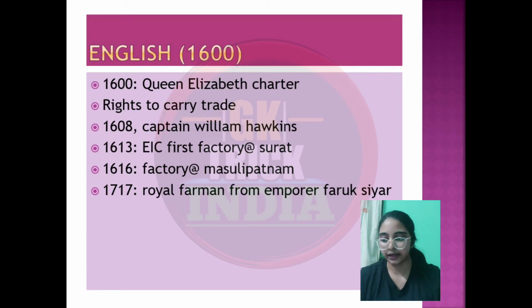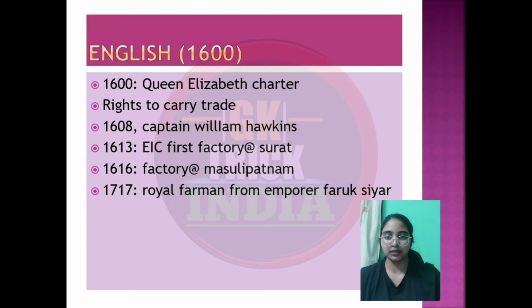In 1599, John Mildenhall came to India by land route. And in 1600, Queen Elizabeth gave a charter to the East India Company to carry on trade with India.